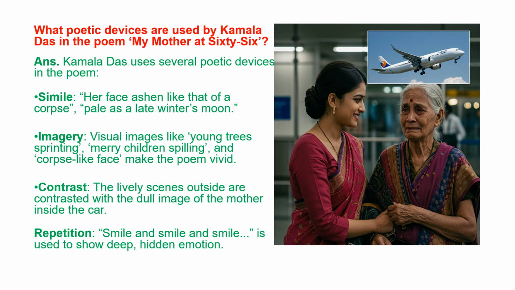What poetic devices are used by Kamala Das in the poem, My Mother at 66? Answer. Kamala Das uses several poetic devices in the poem. Simile, her face ashen like that of a corpse, pale as a late winter's moon. Imagery, visual images like young trees sprinting, merry children spilling, and corpse-like face make the poem vivid. Contrast, the lively scenes outside are contrasted with the dull image of the mother inside the car. Repetition, smile and smile and smile, is used to show deep, hidden emotion.